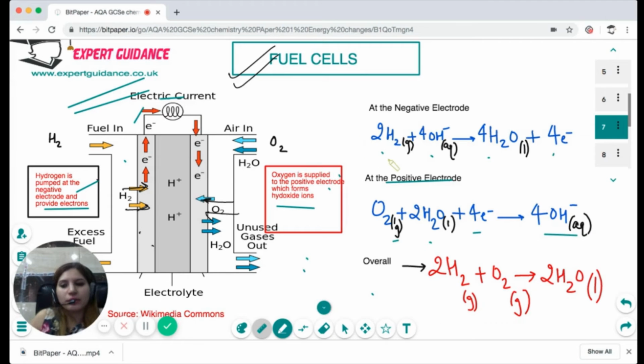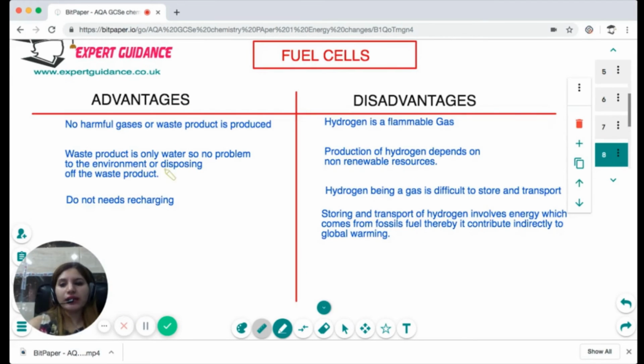So what is a good part of this reaction? No harmful gases are released. The only product formed is water, which is not a harmful or toxic product. No harmful gas or waste is produced. The waste product is only water, so no problem to the environment, and it does not need recharging.